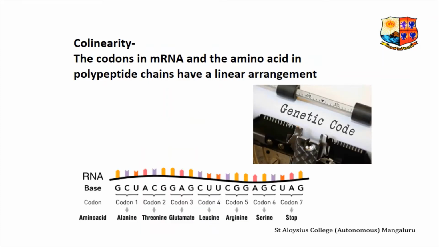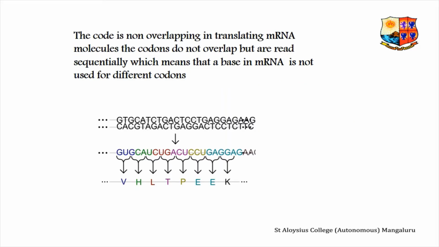Collinearity. The codons in mRNA and the amino acids in polypeptide chains have a linear arrangement, hence it is called collinearity. The code is non-overlapping. In translating mRNA molecules, the codons do not overlap but are read sequentially, which means that a base in mRNA is not used for different codons.